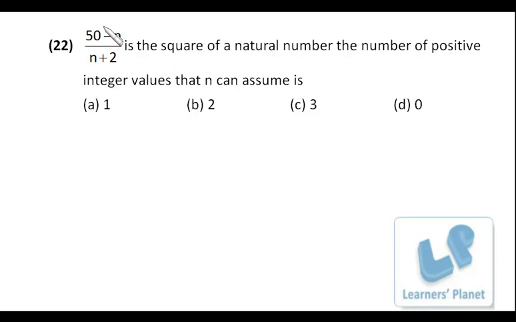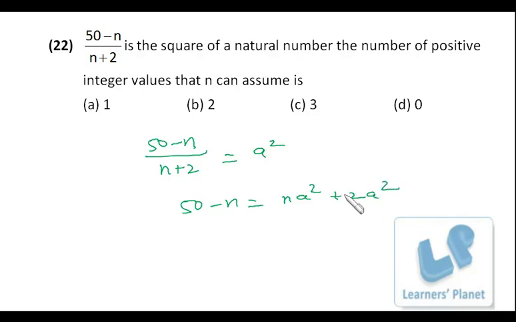Now it is a perfect square number, right? So I assume (50 minus n) upon (n plus 2) is equal to a square. So 50 minus n is equal to n a square plus 2 a square. So n is equal to (50 minus 2 a square) upon (a square plus 1), I'm sorry, it is 25 minus a square.